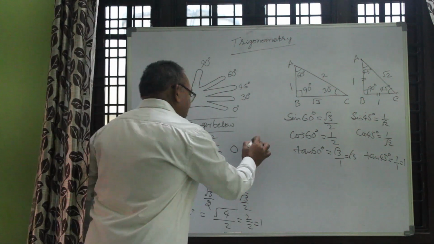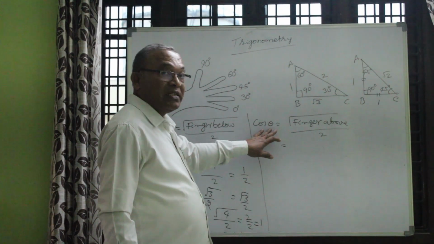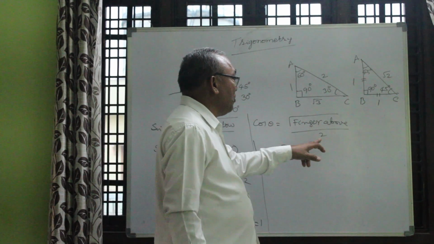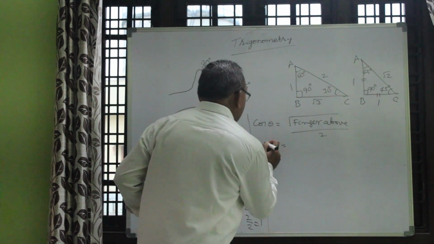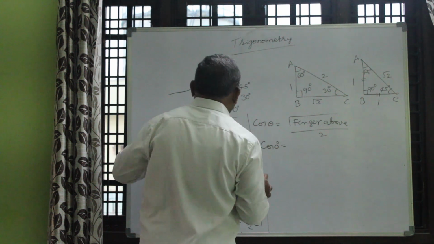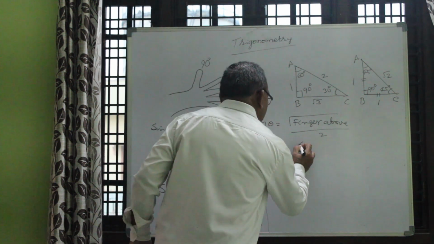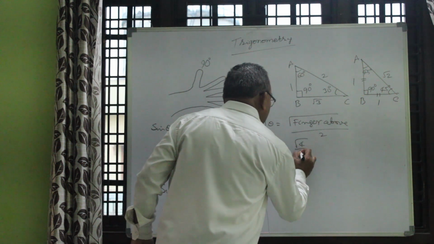These are over. Then you go for cos. Now we will learn about cos theta. Cos theta is equal to fingers above by 2. Take cos 0 degrees. Cos 0 means how many fingers are there above? 1, 2, 3, 4. 4 fingers are there. 4 divided by 2.